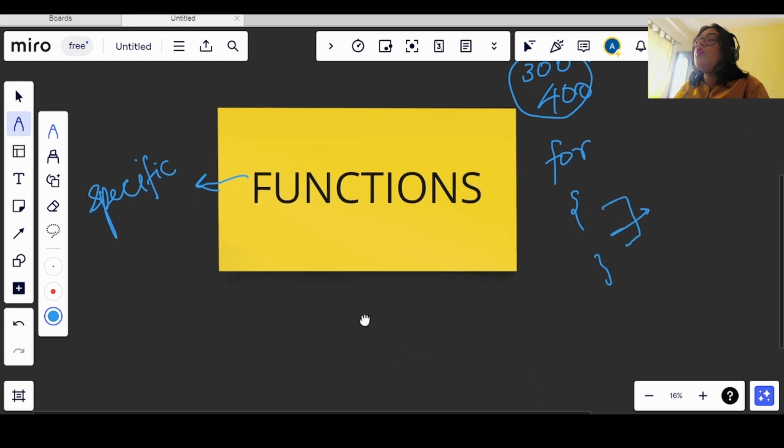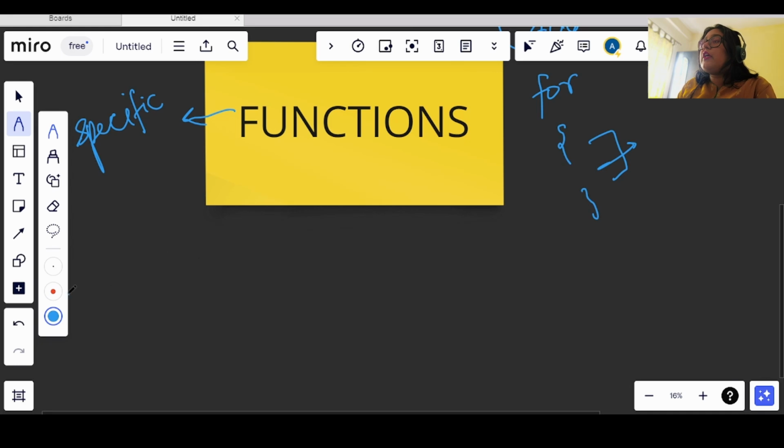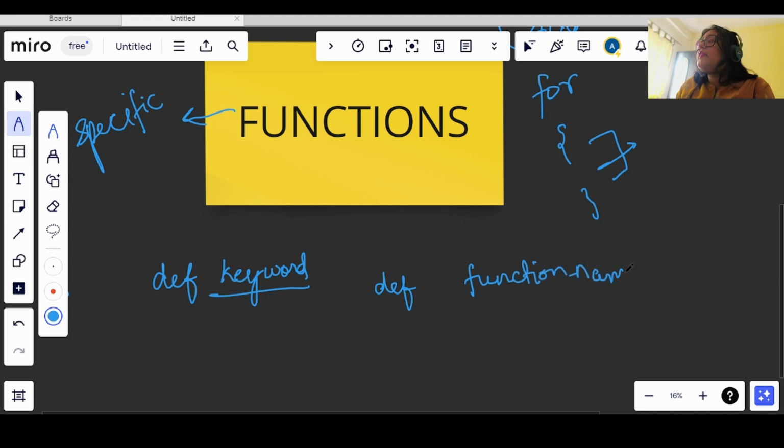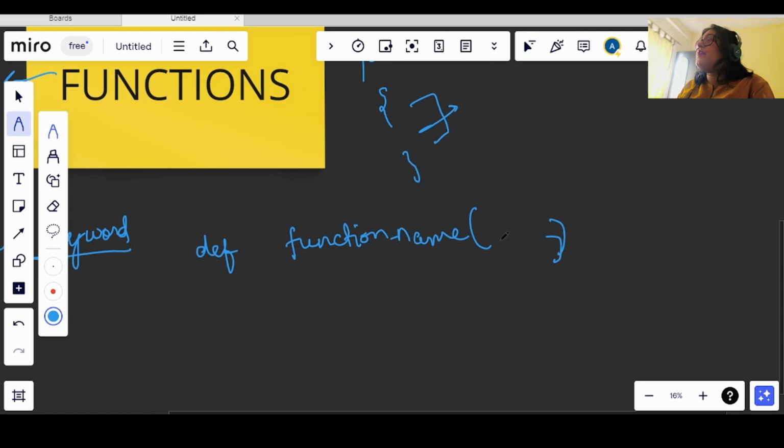In Python, how do we declare a function? We use the def keyword. Okay, so we use the def keyword in order to declare a function. Now, what is the syntax of declaring a function? We will use the def keyword and then we will write the function name. Then this function can accept a number of parameters, so we can simply pass any argument or parameter that is required, and then this will be followed by a colon.